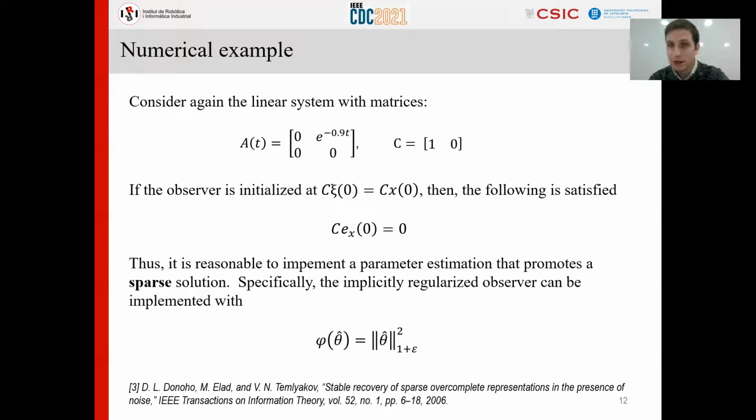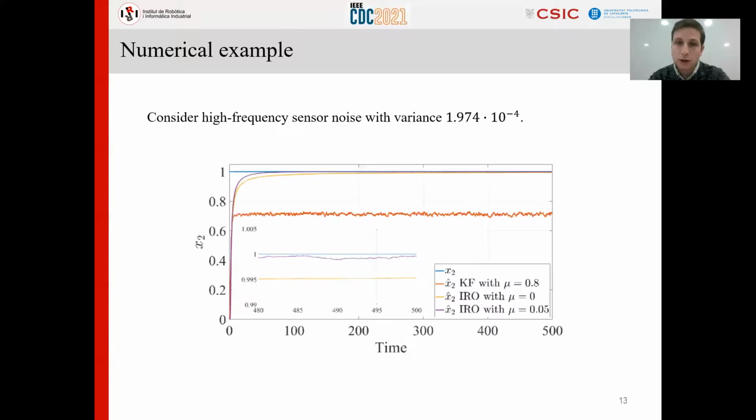Indeed, if we design an observer that implicitly minimizes these functions through the approach that we have proposed, you can see here that you get an estimation that gets really close to the real value. Here in the orange line is depicted the estimation of the Kalman filter that I presented before, that has some error, and in the other ones it's depicted the estimation of the implicitly regularized observer with this norm 1 minimization.